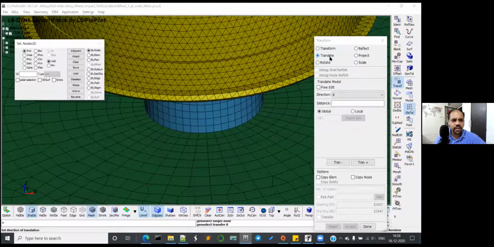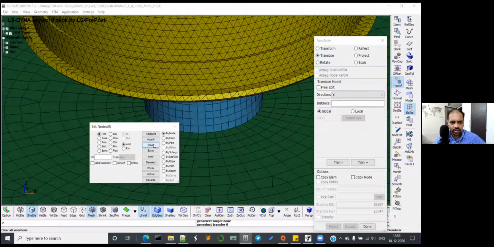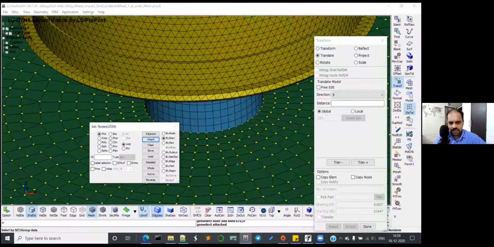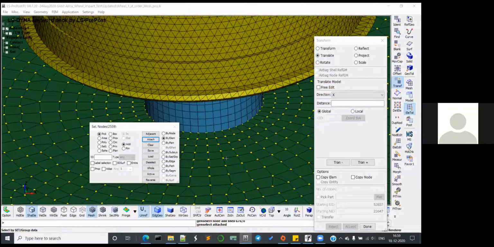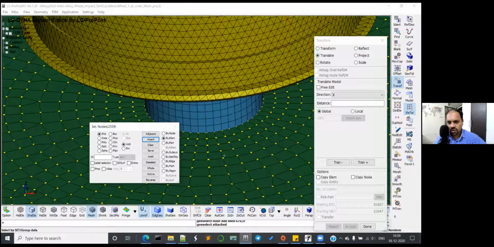Okay, then on the left box, which is floating right now, you can click on one of the elements. So it should be by element. Click on one of the green elements and then click on attach. Okay, so can you see this? Yes. Basically you are not getting this blue part connected. Okay, so this is being detached now.